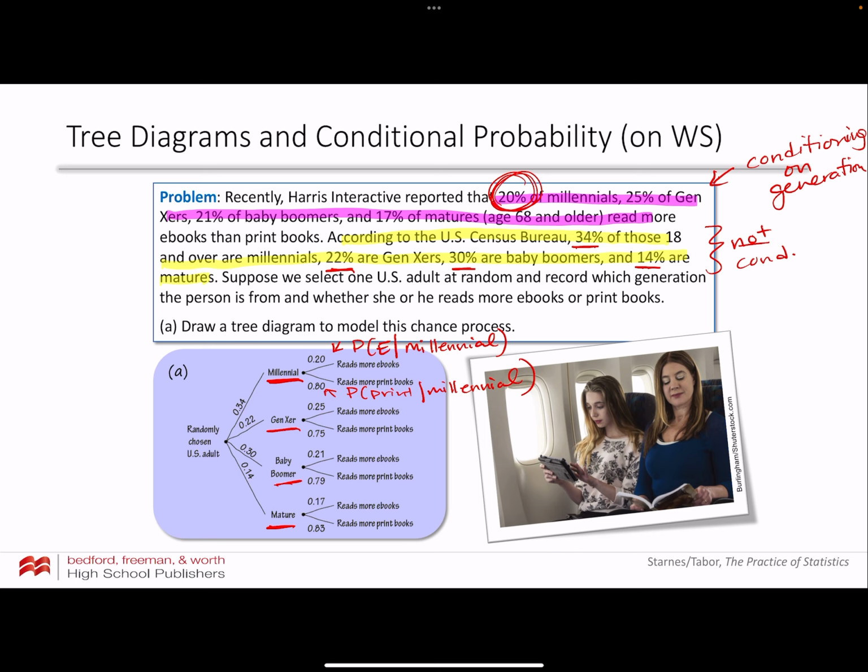So 25% of Gen Xers read more ebooks than print books. That's this number right here. 21% of the baby boomers. So here's the baby boomers. Here's that 21%. 17% of the matures read more ebooks, right? Okay, so there's my tree diagram.